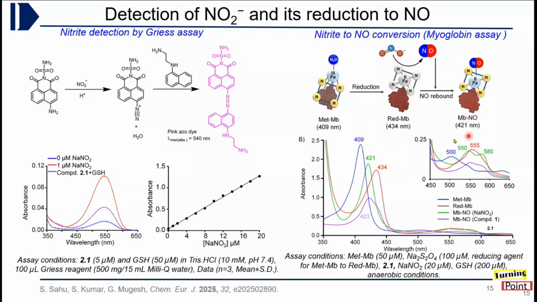Corresponding Q peaks are also observed, which indicate the distinction between the different species, and myoglobin nitrosyl corresponds to these 550 and 580 humps. We compared it with just reacting with sodium nitrite, and our compound 2.1 reacted with GSH. That confirmed that nitrite is getting converted into NO using an iron-based protein.